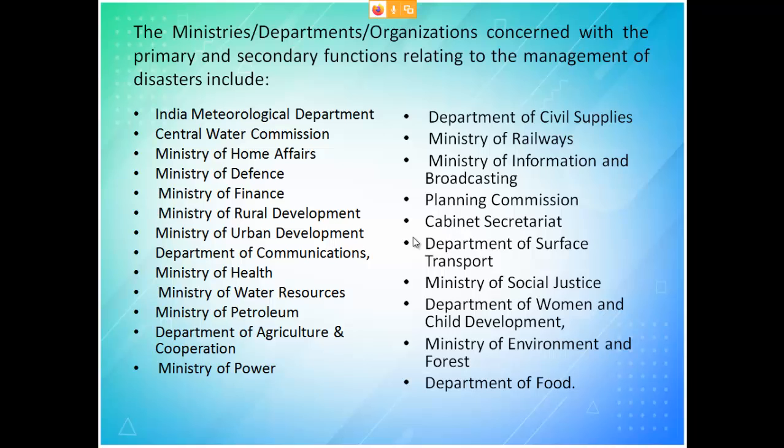I think we all know why each ministry is related. Climate is being monitored by the meteorology people, water conditions are being watched by the Central Water Commission, and Home Affairs, as I have told, everything comes under it. Defense is for whenever a disaster is occurring, then the army people will be brought in and they will help.